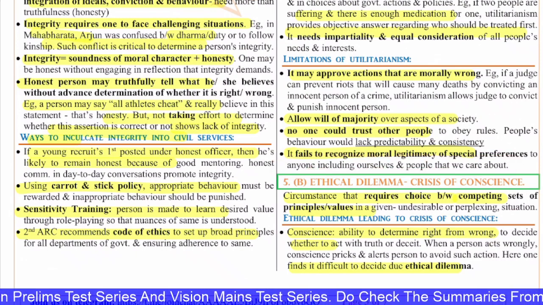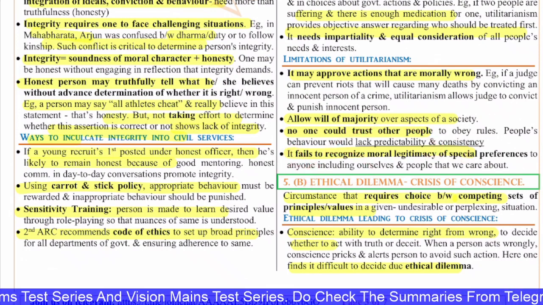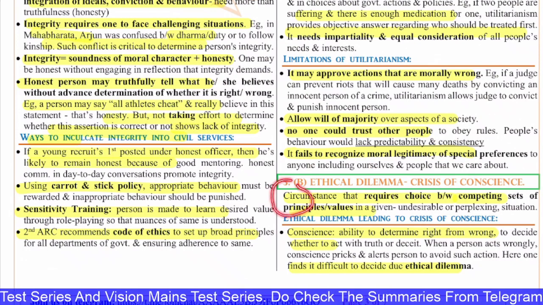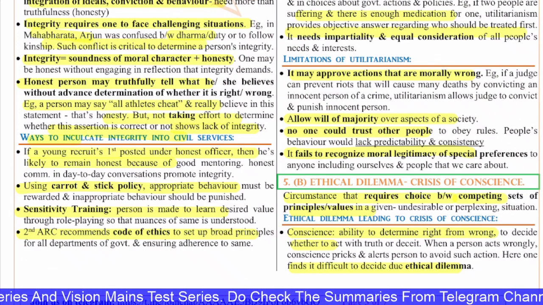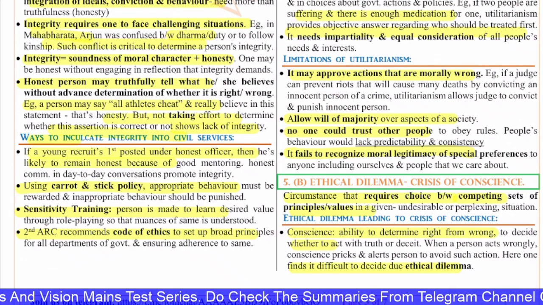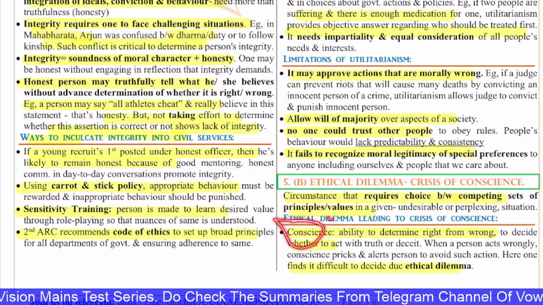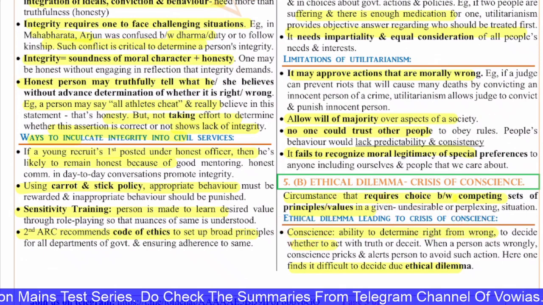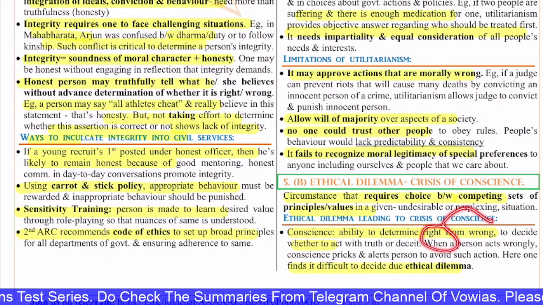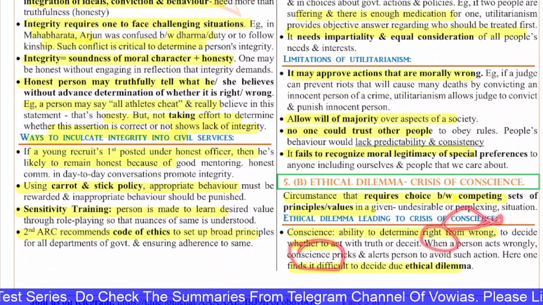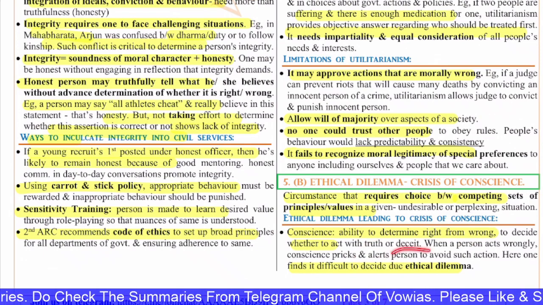Next, 5B. This is with regard to the ethical dilemma and crisis of conscience. The circumstances that require choices between competing sets of values or principles in a given undesirable and perplexing situation is the ethical dilemma. And this ethical dilemma leads to a crisis of conscience, because conscience is the ability to determine right from wrong, to decide whether to act with truth or deceit. So when a person acts wrongly, the conscience pricks and alerts the person to avoid such action. Here one finds it difficult to decide due to the ethical dilemma.